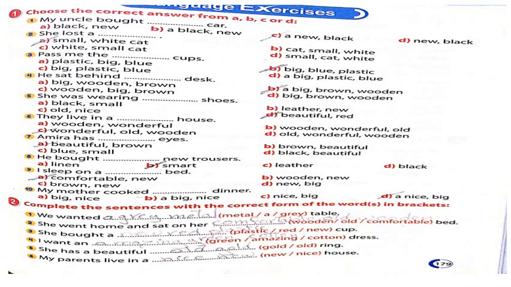Number 7, Amira has beautiful brown eyes. Number 8, he bought smart new trousers. Number 9, I sleep on a comfortable new bed. Number 10, my mother cooked a nice big meal. And number 2, I answered it and I sent it again on WhatsApp.